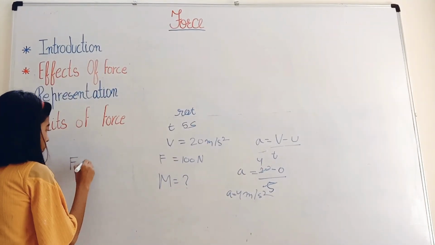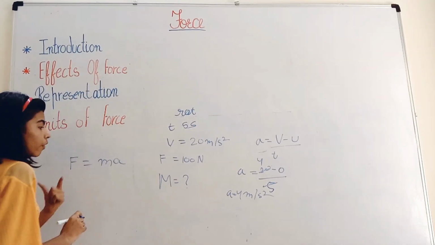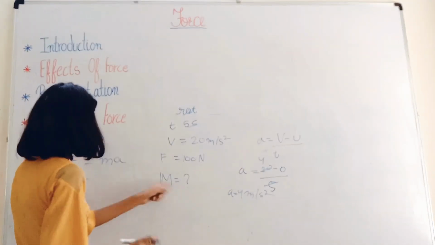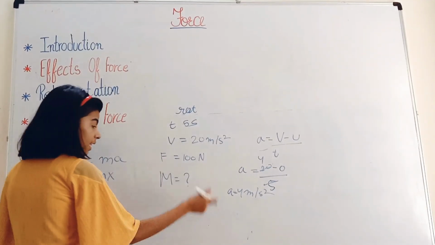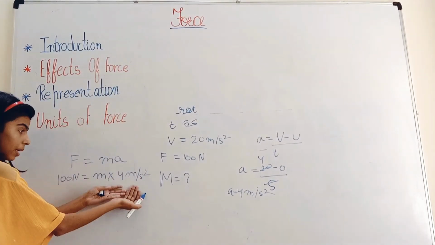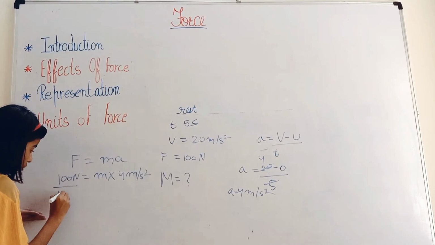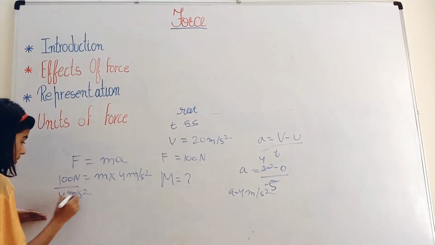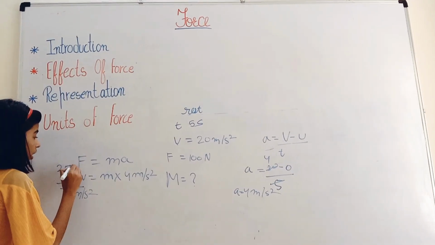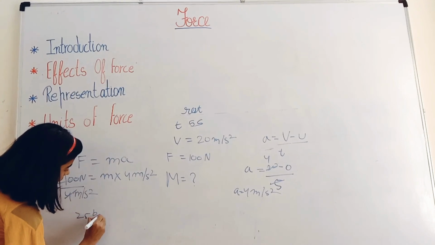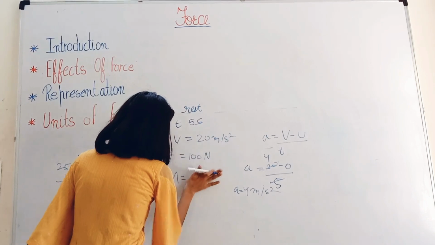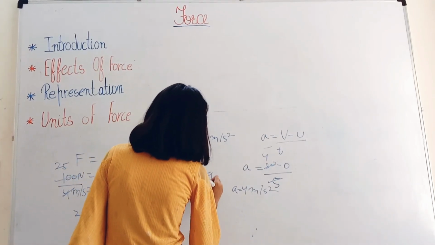Now let's put in the formula F equals ma, where force is given as 100 newtons and mass is unknown. So m into the acceleration 4 meter per second square. It is in multiplication, so it will become division. So if we simplify it further, it would be 25. The mass will be 25 kg. So the answer is that the mass is equal to 25 kg.